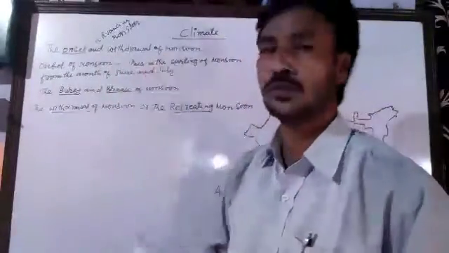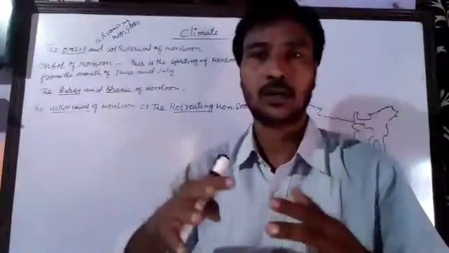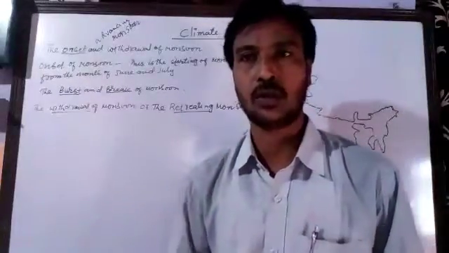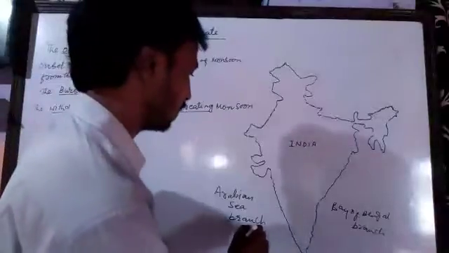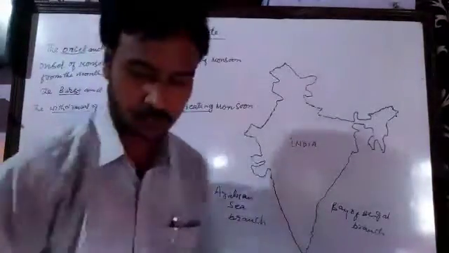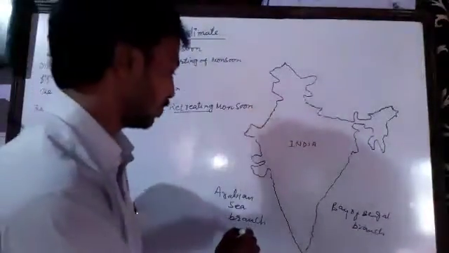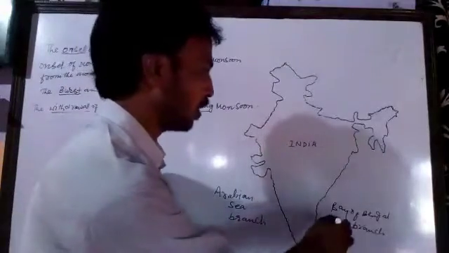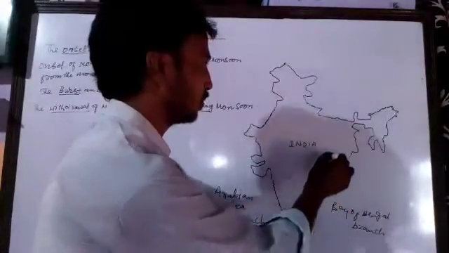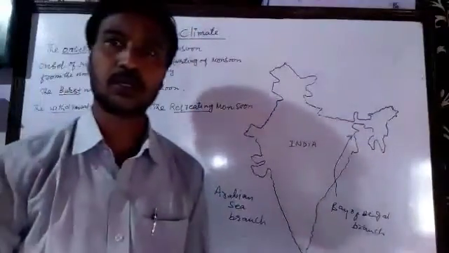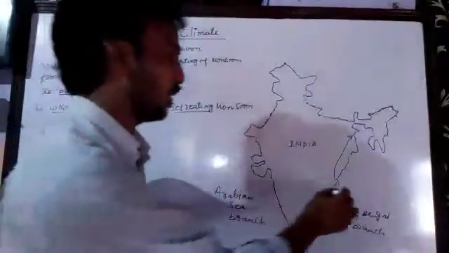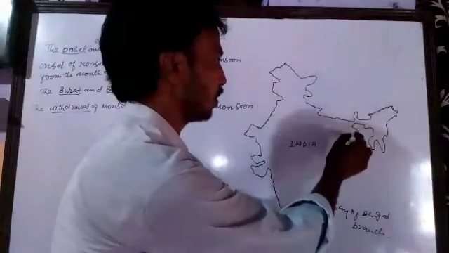Whereas withdrawal of monsoon is also called the retreating monsoon or the returning of the monsoon. As I told you, the monsoon starts from the Arabian Sea branch and the Bay of Bengal branch. From the Bay of Bengal branch, the first monsoon reaches the states of Assam and the northeastern parts.